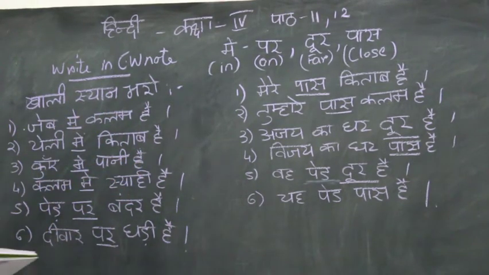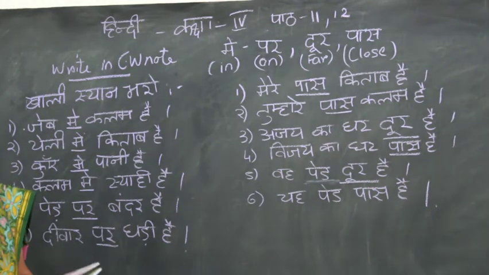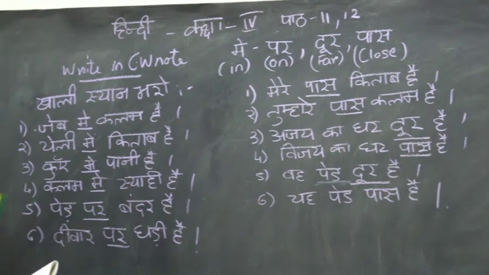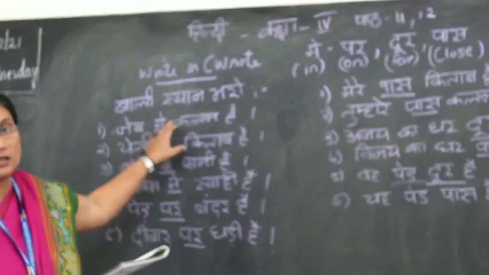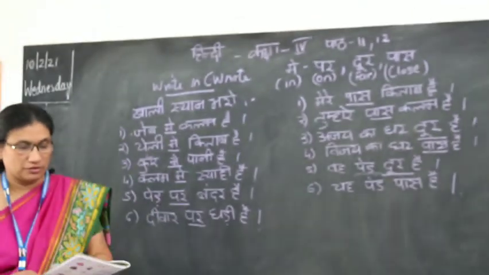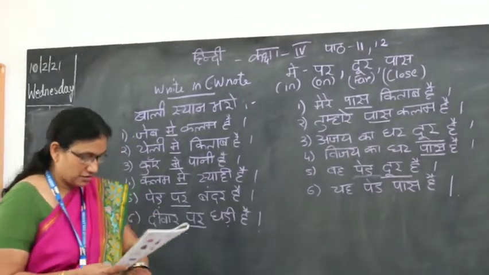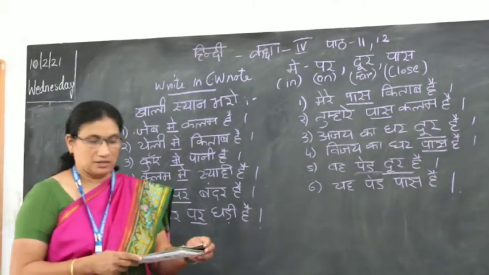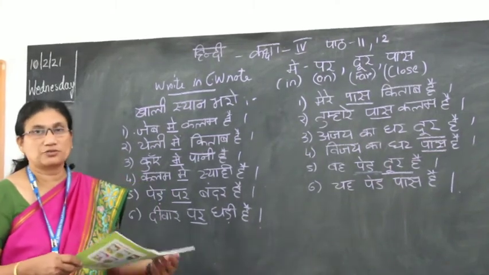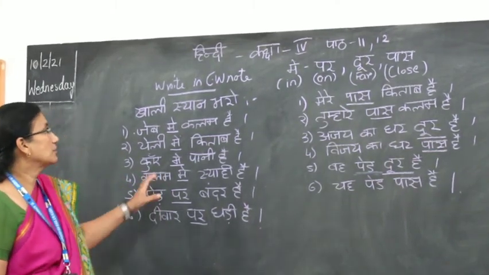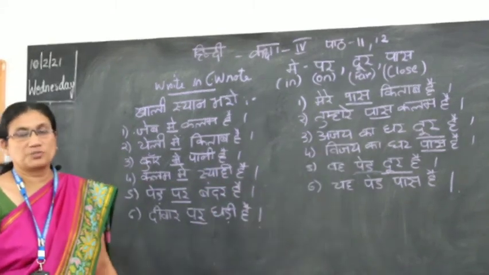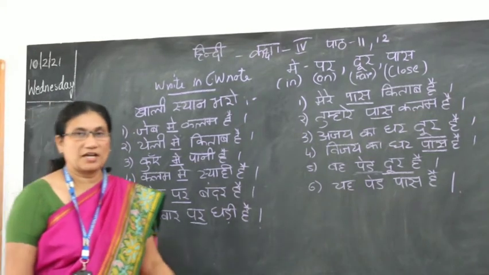So children, write this in your classwork note, take a picture, send it to me, and you can do the question answers which are given in your classwork note too. It's on page number 29. जेब में क्या है? जेब में कलम है. You can do this from your textbook itself. Take a picture and send it back to me. If you have any doubts, you can call me up and let me know. I will get back to you on the doubts. Both have to be written in the classwork note. Send a picture, and I will correct and get back to you.